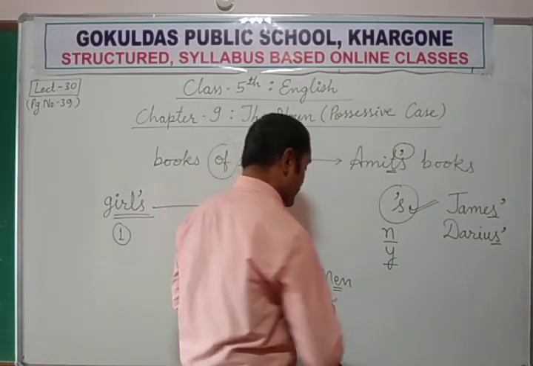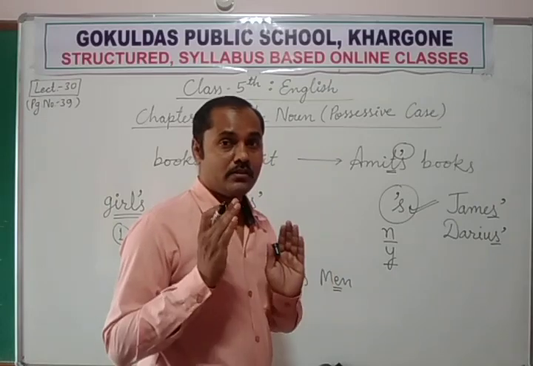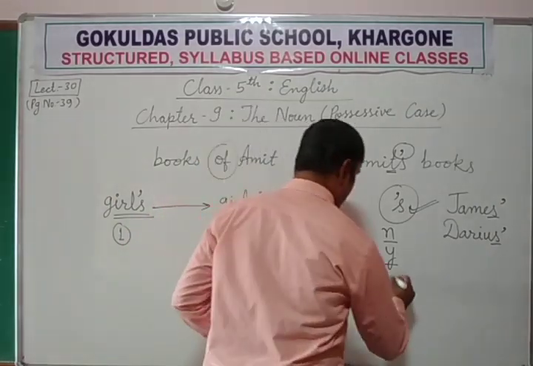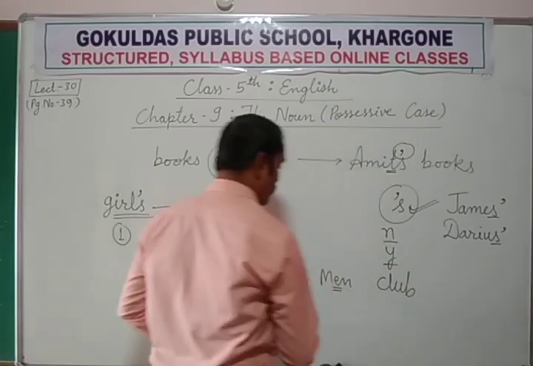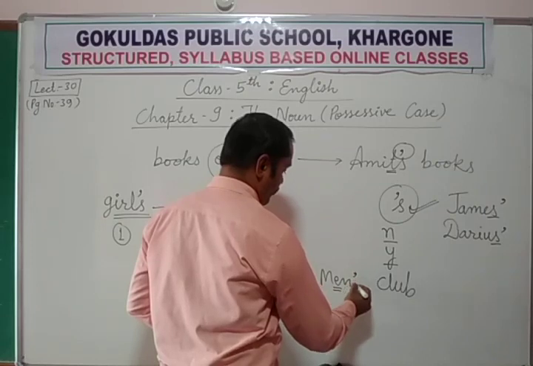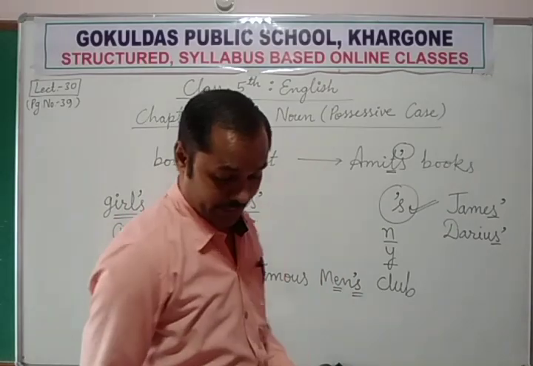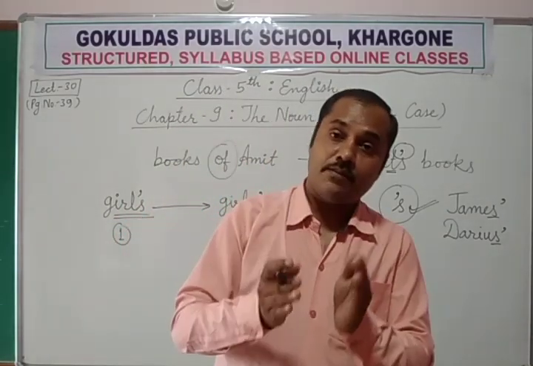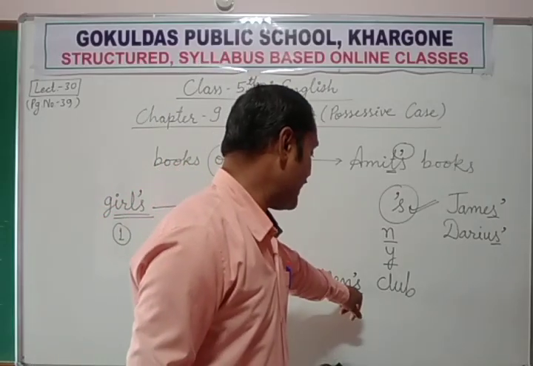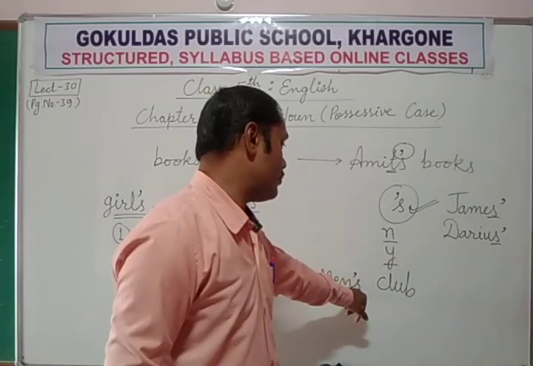The club belongs to all these famous men who are taking the membership of that club. Now we want to show the possession of that club. So we use an apostrophe, then we use s, same like this: men's club. Though it is a plural noun, it is not ending with the sound s, so that's why we used that rule.